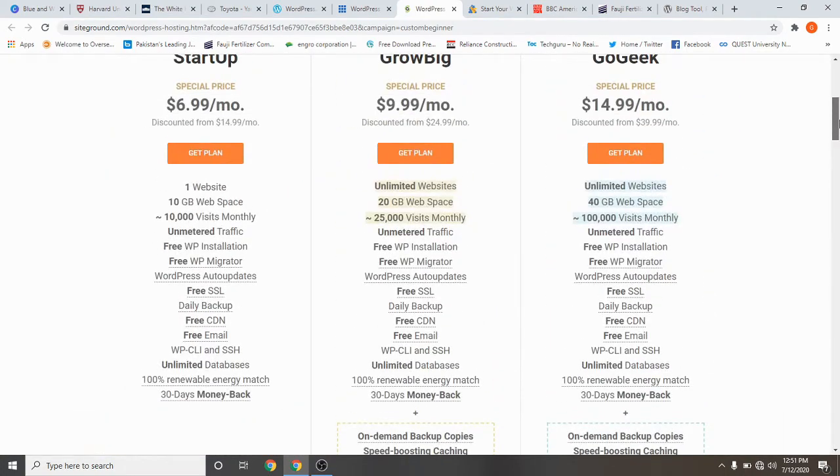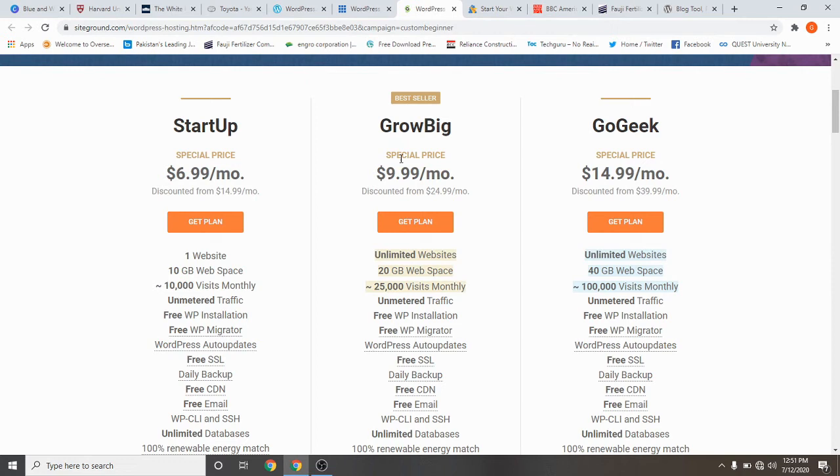If you go for plans: startup plan, grow big, go geek. If you want to run a beautiful and successful website, then you must go for grow big. This gives unlimited websites.